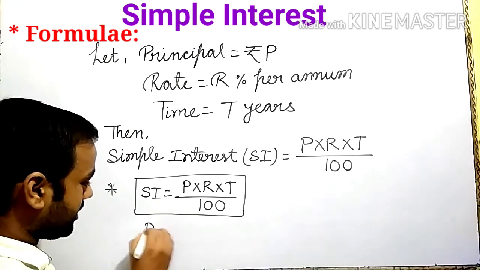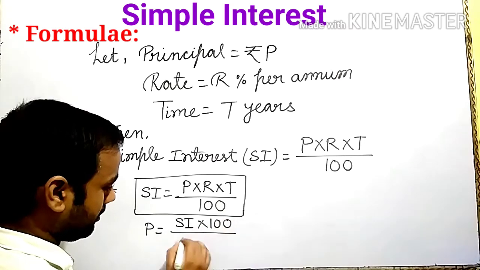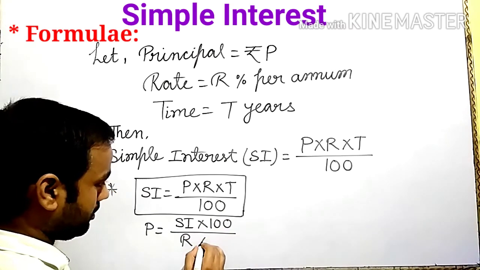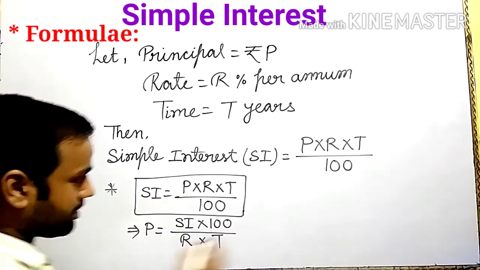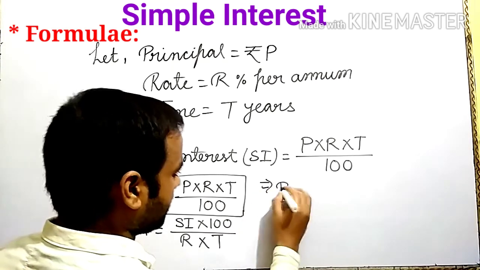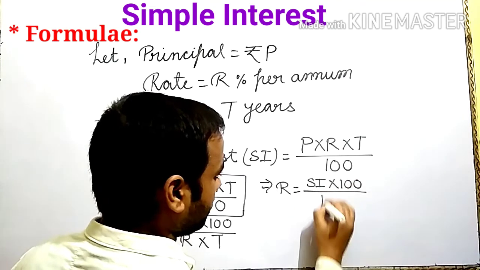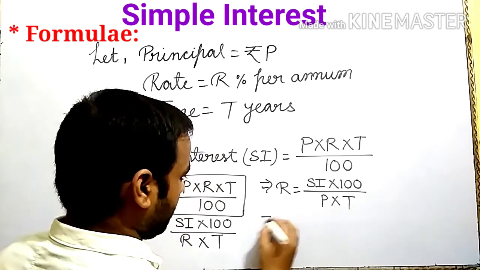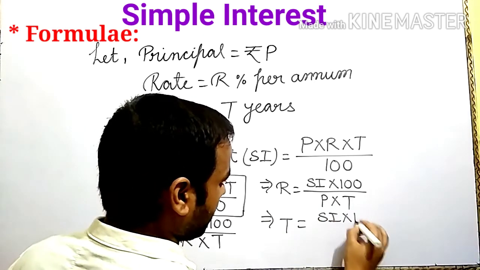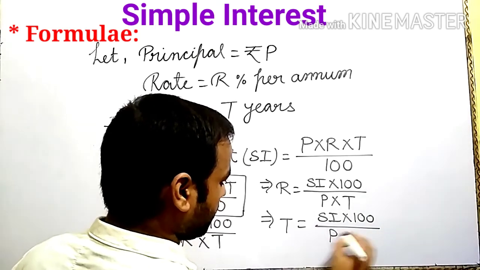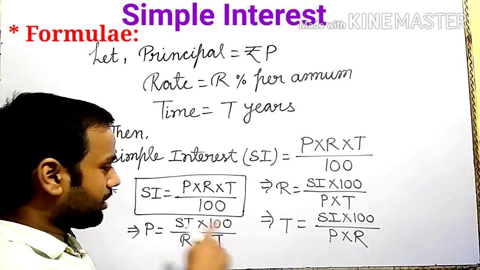Now write some conversions here. Conversion means here find principal is equal to SI into 100 upon R into T. Next conversion, write R is equal to SI into 100 upon P into T. And next conversion, write time is equal to SI into 100 upon P into R. So there are very important formulas.